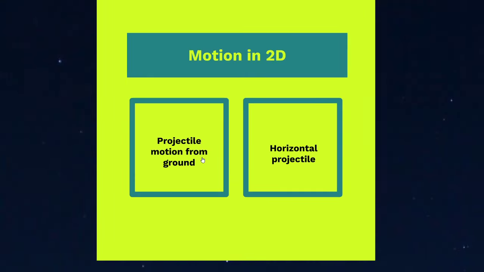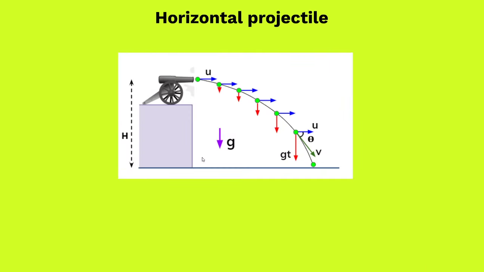Okay, then we talked about a particular case in projectile motion called horizontal projection, where the body has an initial velocity which is purely horizontal, and we did its case study where we tried to find out how much time the body will take to hit the ground and how much horizontal distance the body will cover before it hits the ground.